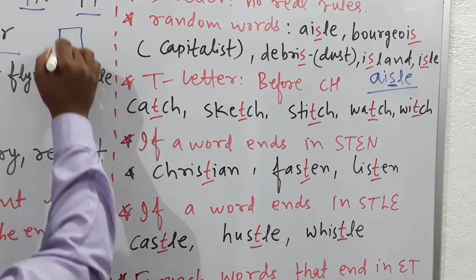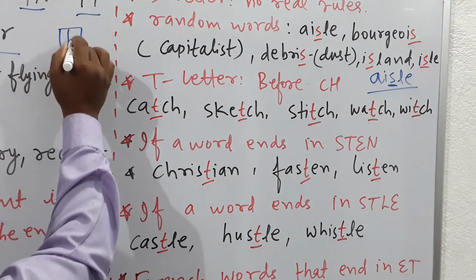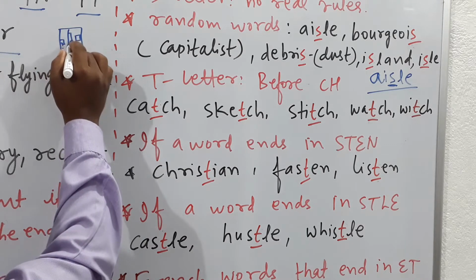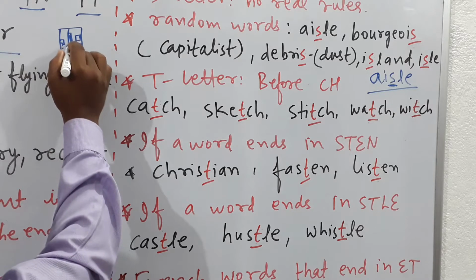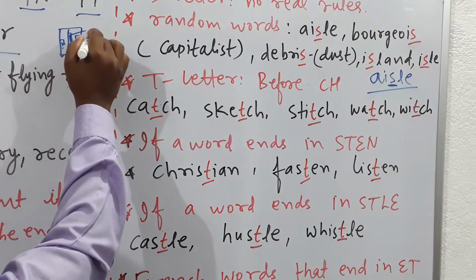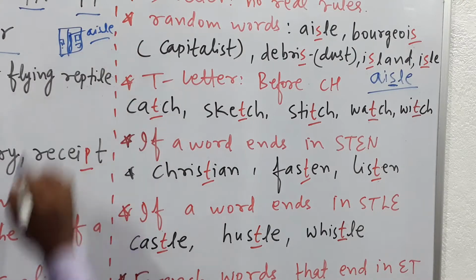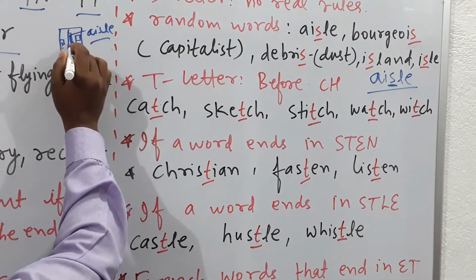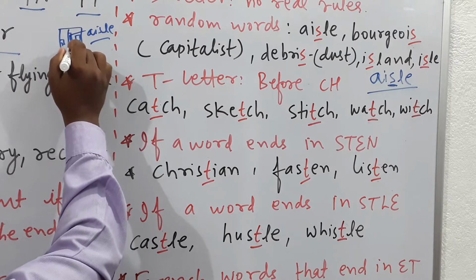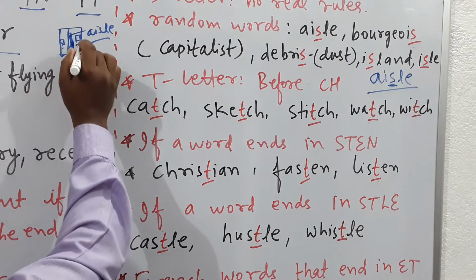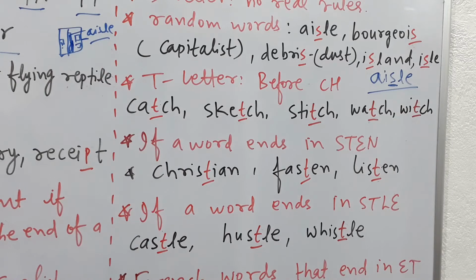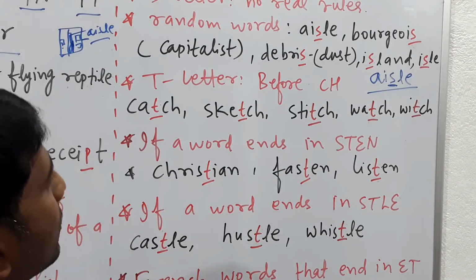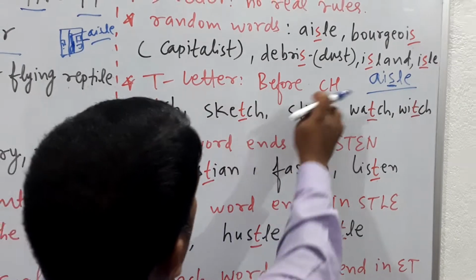Suppose this is a bus, and there are seats. This narrow space is called aisle. On an aeroplane, there are two types of seats, window side and aisle side. So this is the aisle seat, and this is the window seat. So aisle is the narrow space.